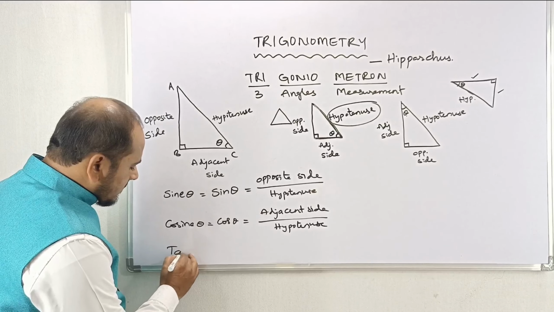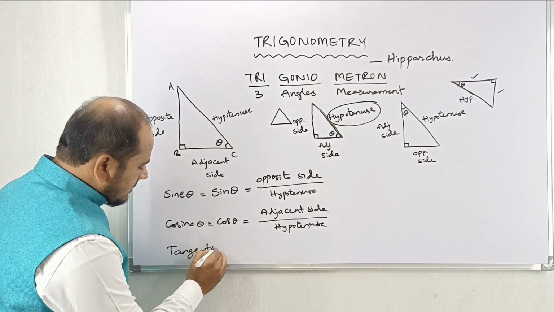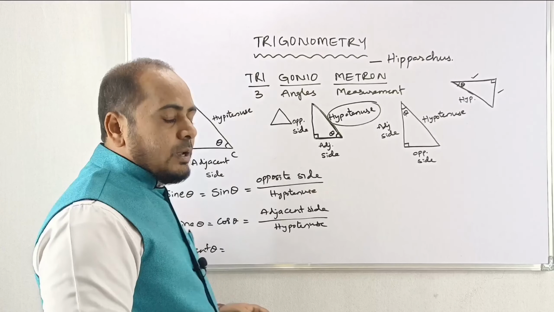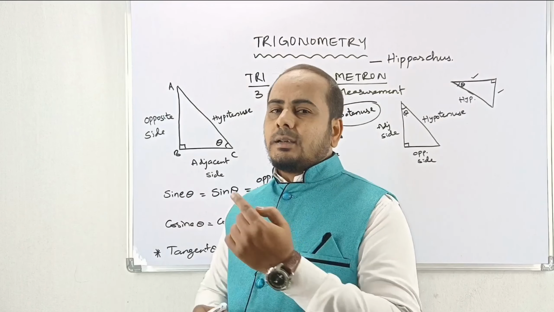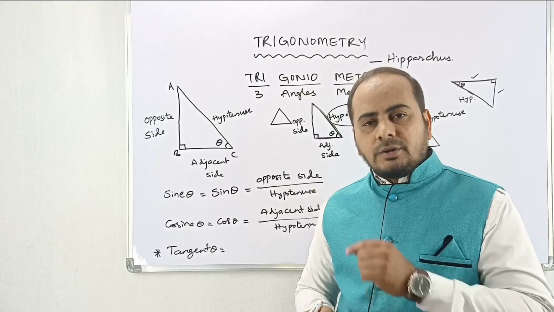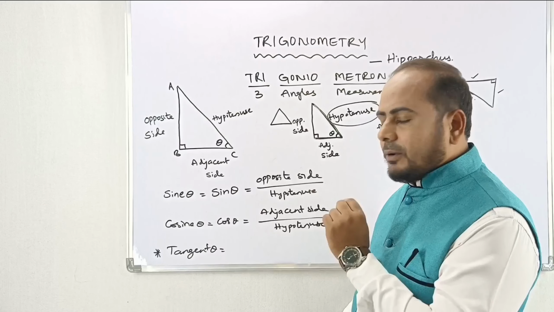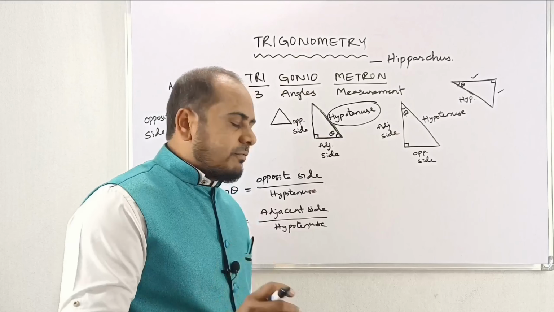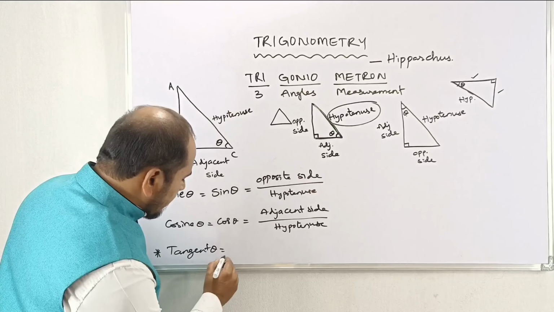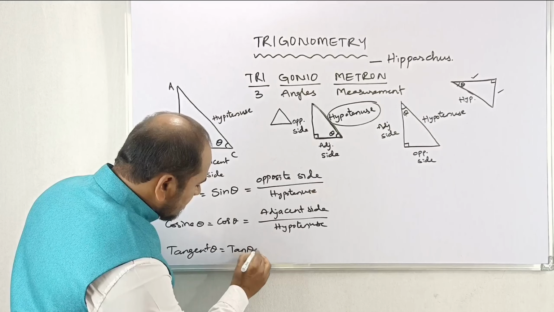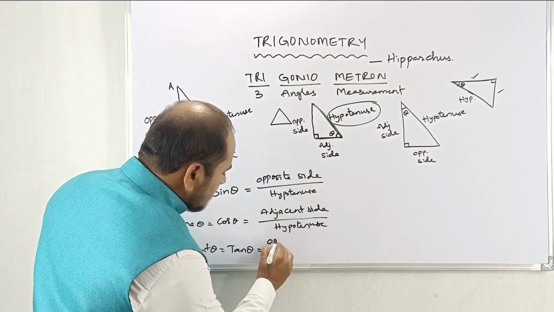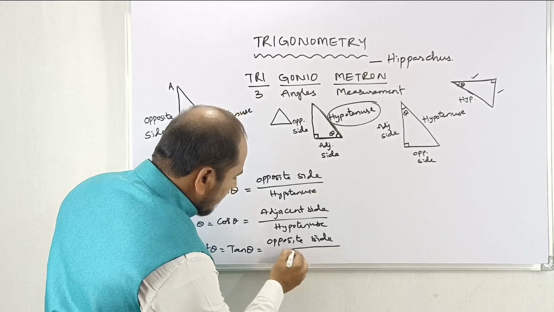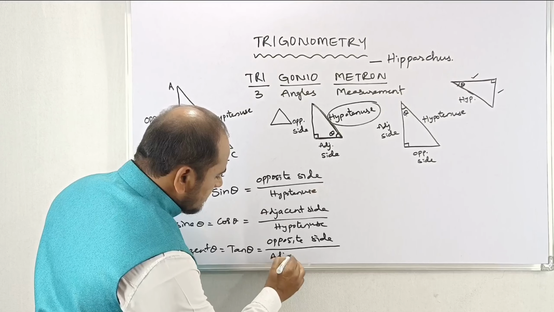Next one is tangent theta. And it is very important. Most of the questions are connected with tangent. From tangents we are facing many problems. That's why this tangent topic we have to remember perfectly, my dear. Now you see here, tangent can be taken as tan theta. It can be written as opposite side divided by adjacent side.